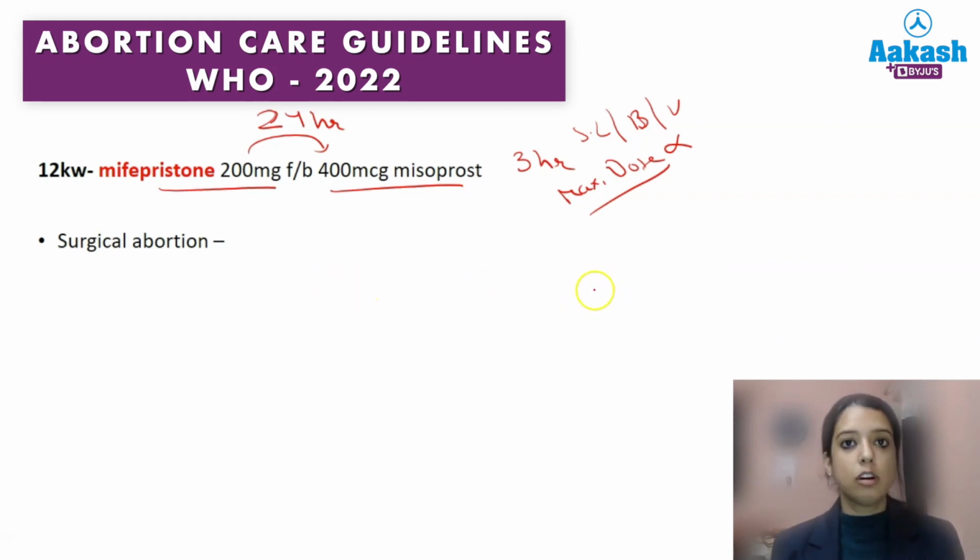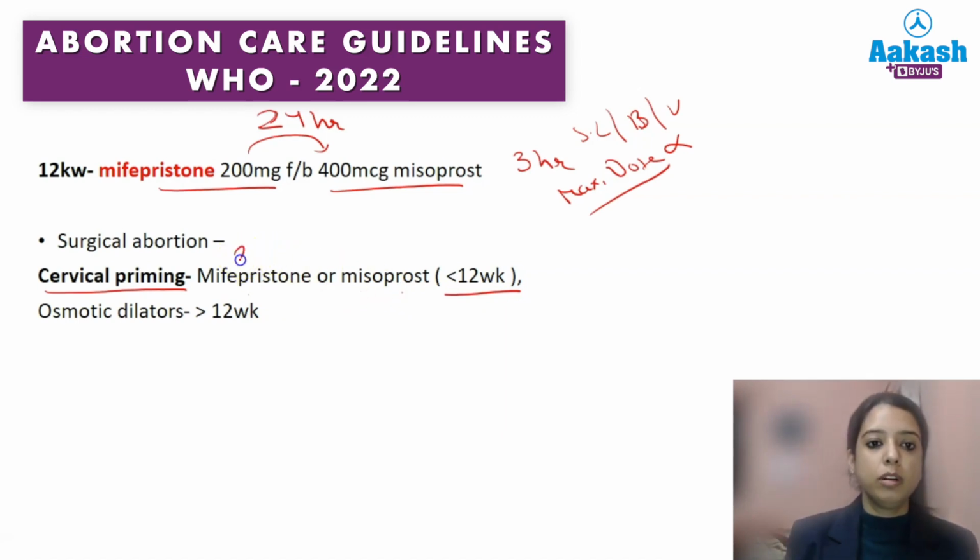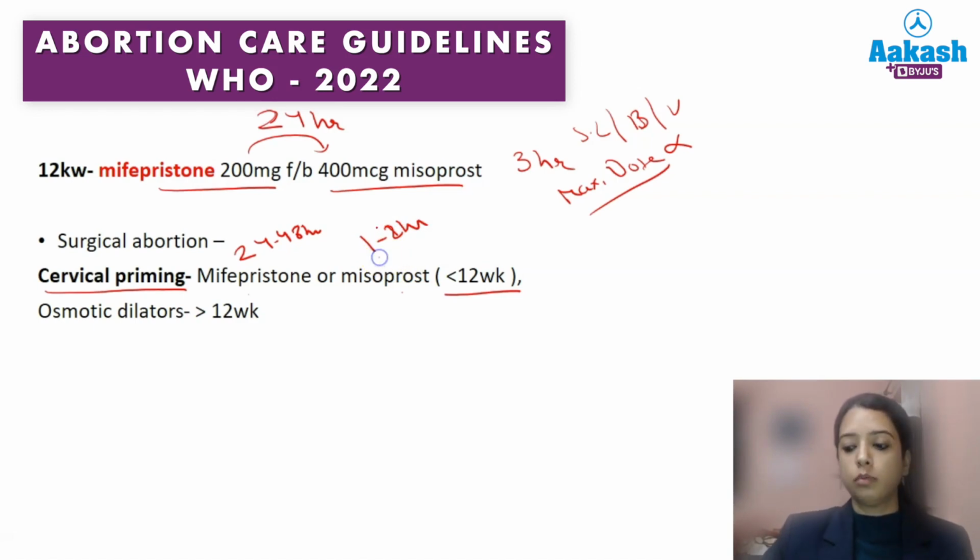Yes. If we talk about surgical abortion, it has been clearly mentioned for less than 12 weeks. First of all, let's see the cervical priming. Cervical priming has to be done in surgical abortion. The method for cervical priming, if the patient is less than 12 weeks, is mifepristone or misoprost. Anything you can use. If you are using mifepristone, the procedure is done after 24 to 48 hours. But if you are using misoprost, the procedure can be safely done after 1 to 2 hours, depending on the route. If the route is sublingual, you can do the procedure after 1 to 2 hours.